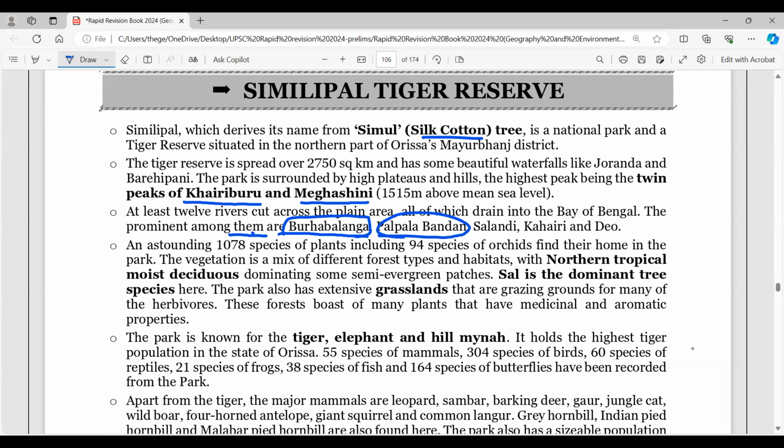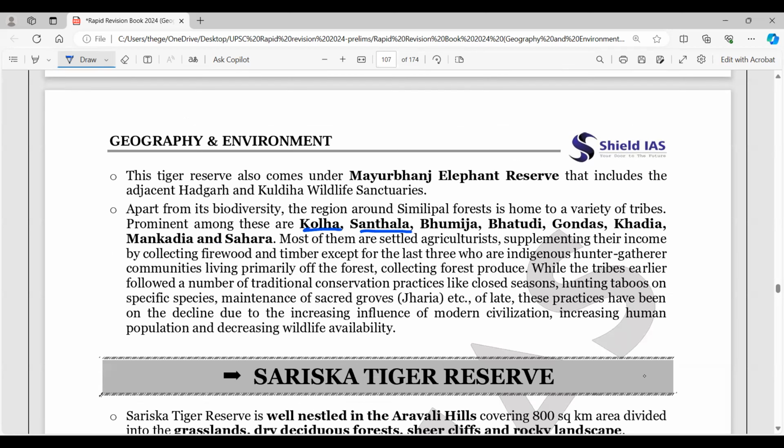So now coming to what is important: Kolha, Santhala, Bhumija, Bhatodi, Gondas, Khadia, Mankadia, and Sara. These are the prominent tribes living in that particular area. So Mayurbhanj Elephant Reserve is also important here. Sariska Tiger Reserve, another one. Here you will have a lot of dhok trees which are very famous, 90% of the area. And remember, home to India's largest population of peafowl.